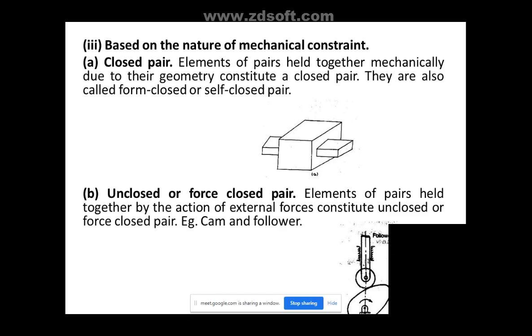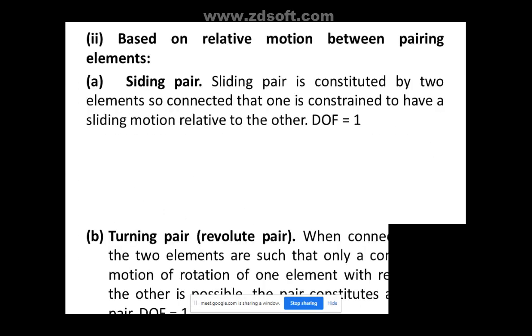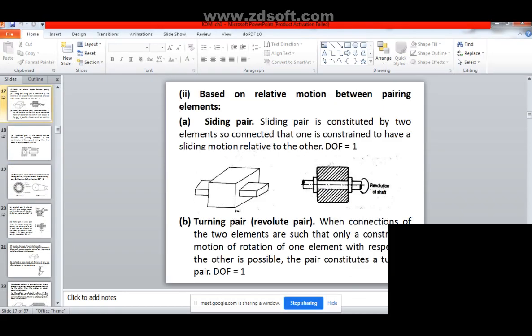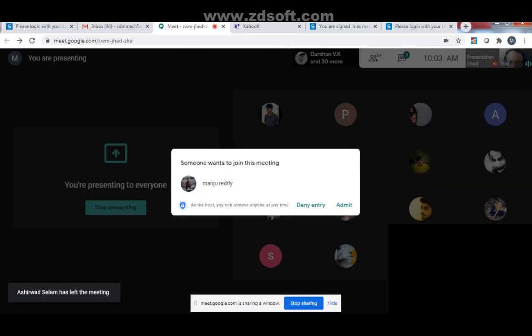Okay. So these are the three main classifications. If a question is asked on kinematic pairs classification, you can give these figures based on all three classifications. So these are basic general figures. The same things I just covered now.